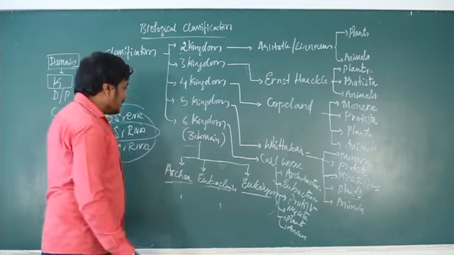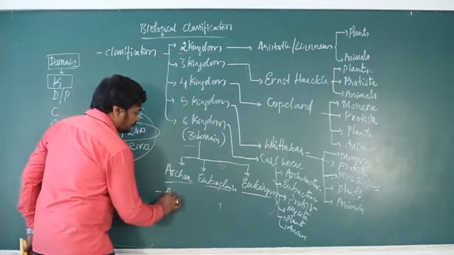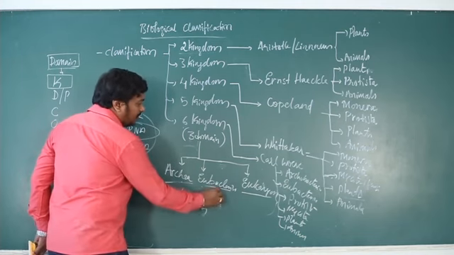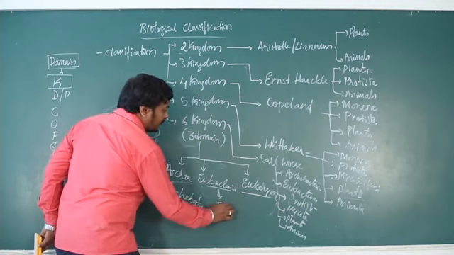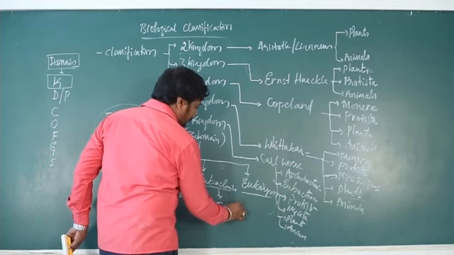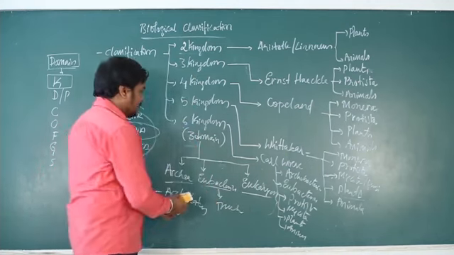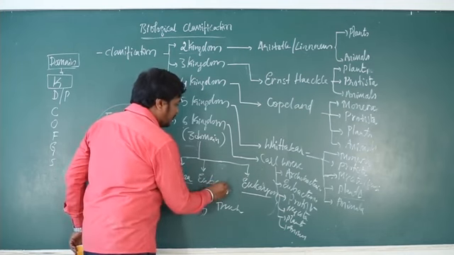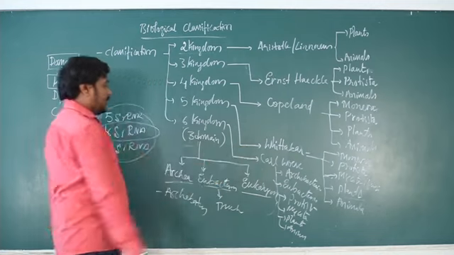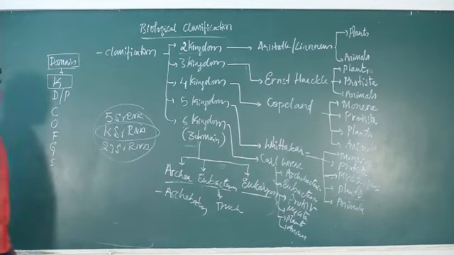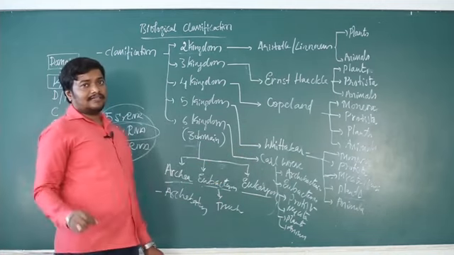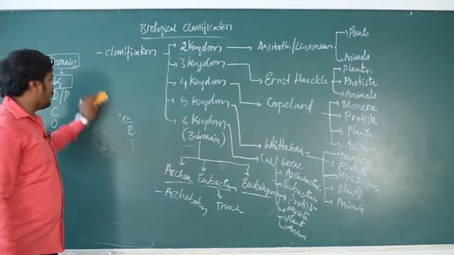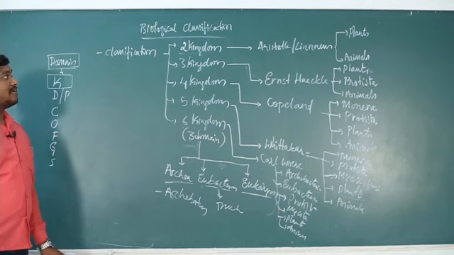So archaea consists of all archaebacteria, and all true bacteria are grouped in eubacteria. Sorry, the third domain was eukaryon. True bacteria are grouped in eubacteria and archaebacteria are grouped under the domain archaea. So this is the brief regarding the systems of classification.